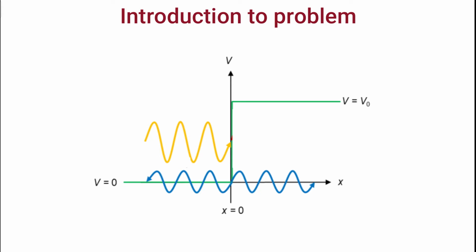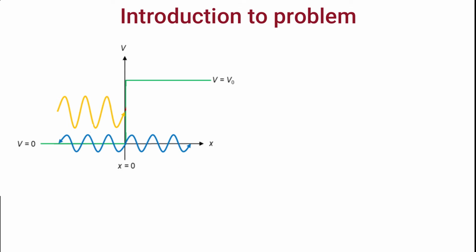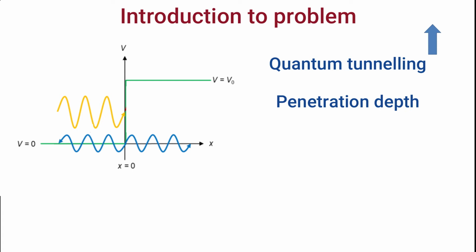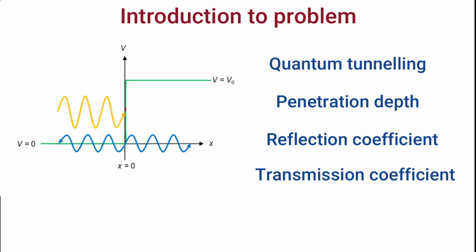Now in this video we are going to cover two cases: when the particle has energy greater than V0, that is the height of the barrier, and energy less than V0. We will discuss quantum tunneling. You can also see my other video on quantum tunneling, then the concept will be clearer to you. We will discuss what is penetration depth and will also find out the reflection and transmission coefficients. So be with us till the end, you will understand all these things.